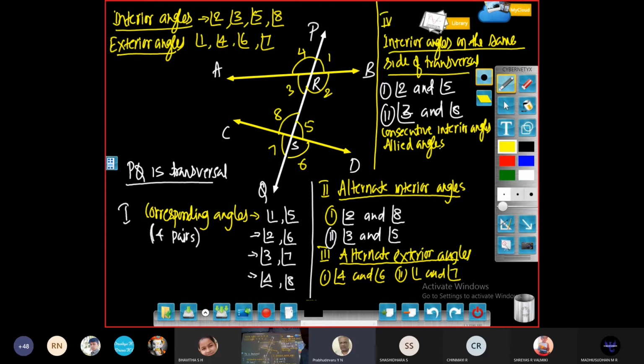Then another name also, co-interior angles. So these are the 4 different names for the same type of angle. All these are one and the same: consecutive interior angles, allied angles, co-interior angles, or interior angles on the same side of the transversal. No difference.